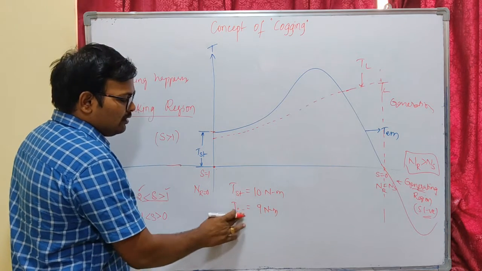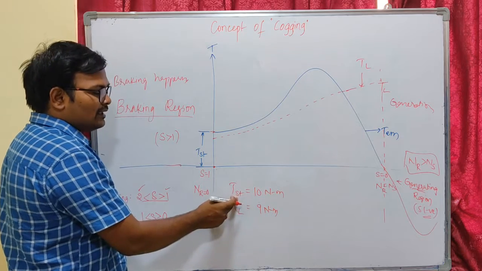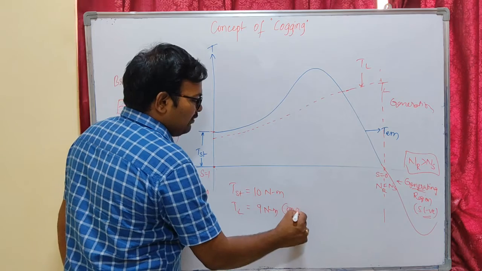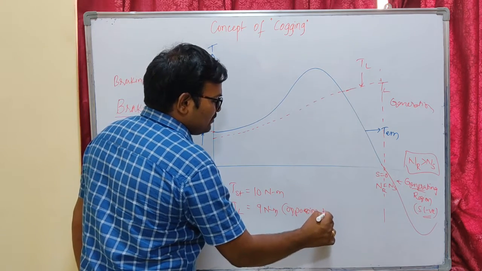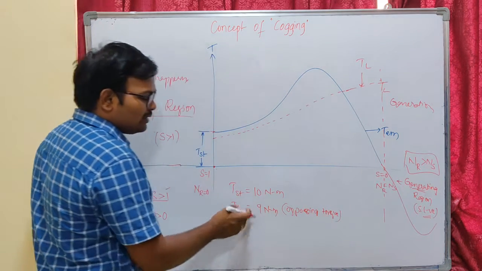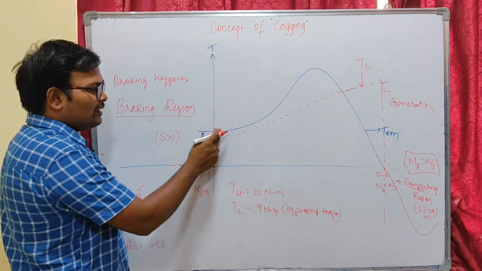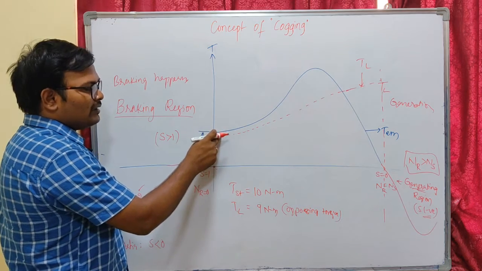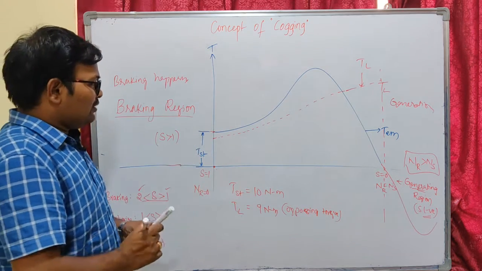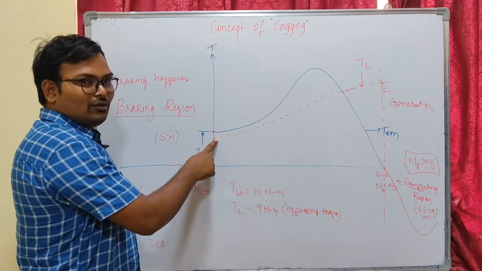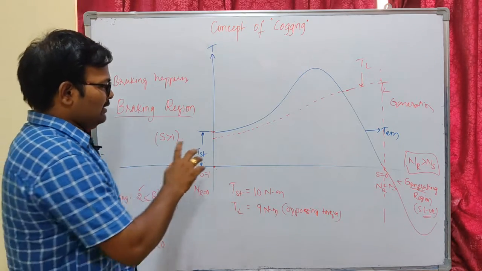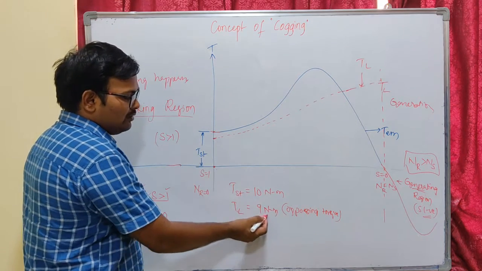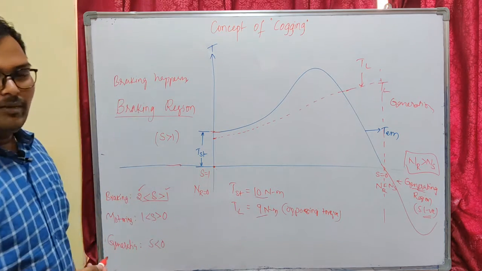So our load torque is less than our starting torque. That means our motor can overcome this load torque, because load torque is an opposing torque to our electromagnetic torque, or a locking torque, I can say. If load torque is greater than our electromagnetic torque, the motor never starts. So our electromagnetic torque should be greater than the load torque to start the machine. It has started because our electromagnetic torque is greater than our load torque. Load torque is 9 Newton meters and our electromagnetic torque is 10 Newton meters.